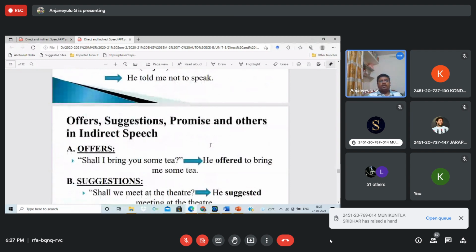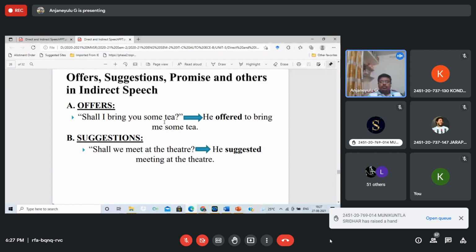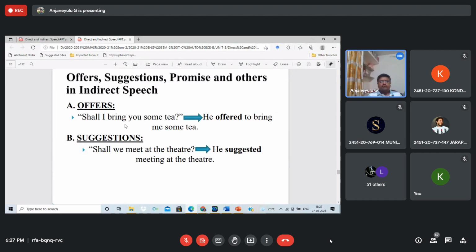This is offers, suggestions, promises, and others in indirect speech. "Shall I bring you some tea?" This is an offer. He offered to bring me some tea. Here "shall I bring" is a future, though sometimes it looks like simple present tense.